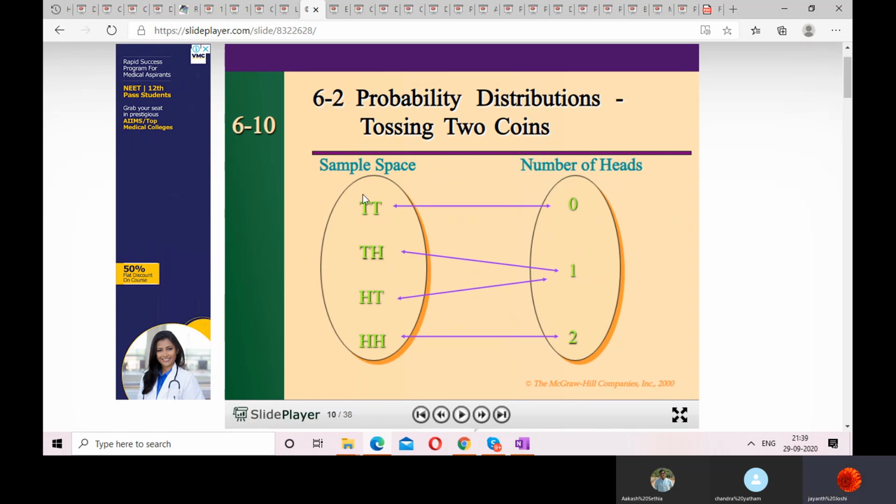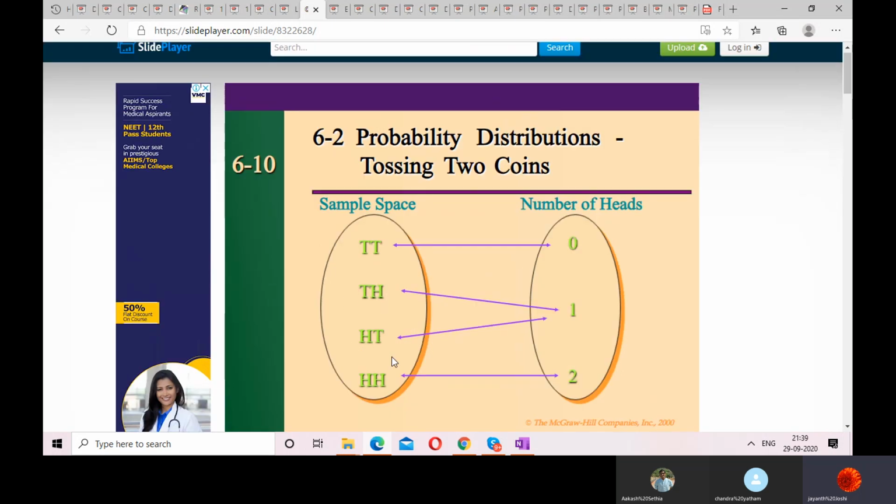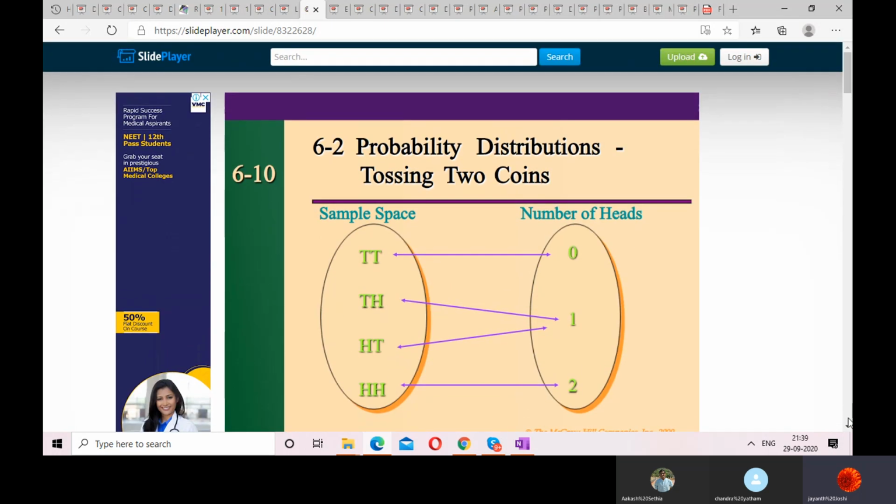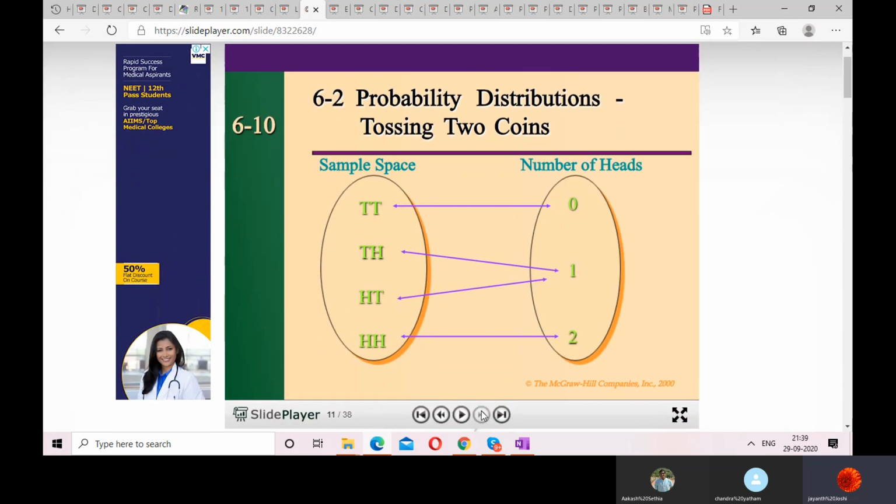So this particular case here, I can say there is no head. So the probability of no head is 1 by 4. How? 1 out of these 4 cases. Okay, 1 out of these 4 cases. So that is 1 by 4.